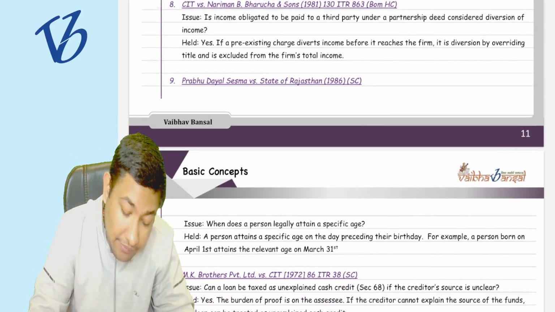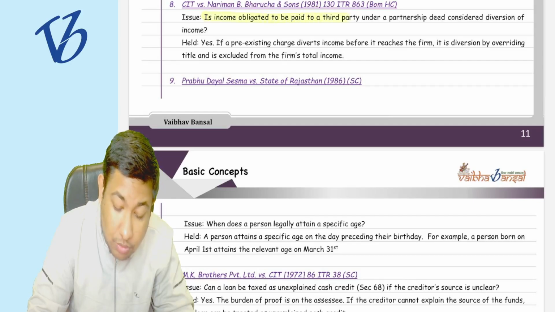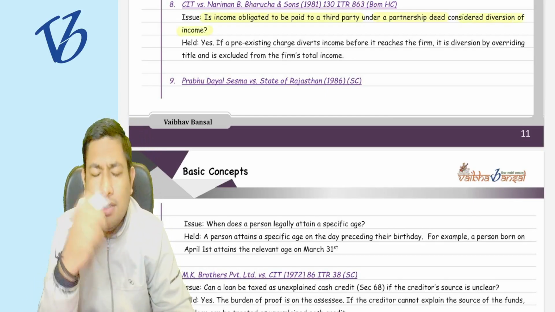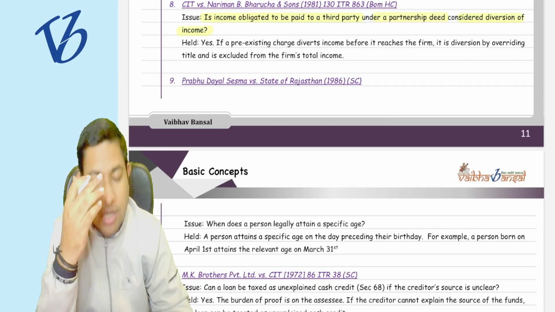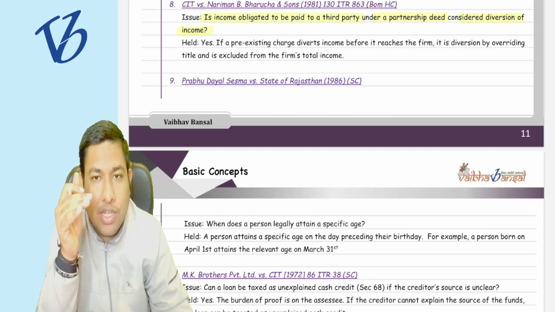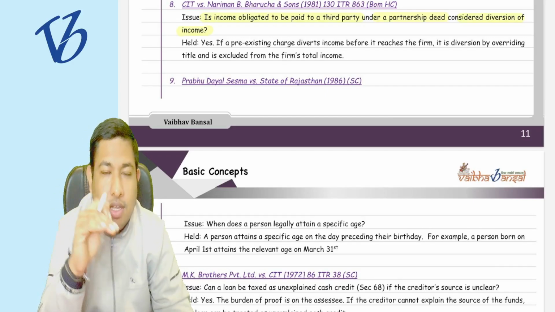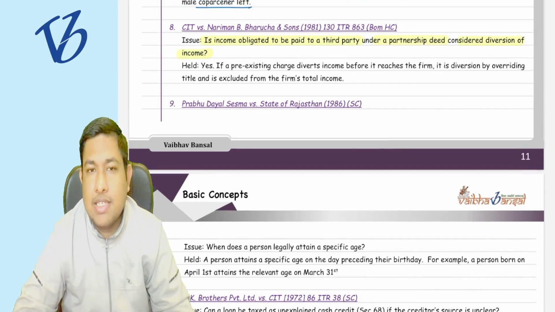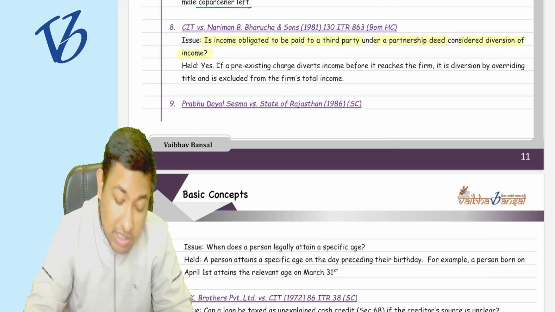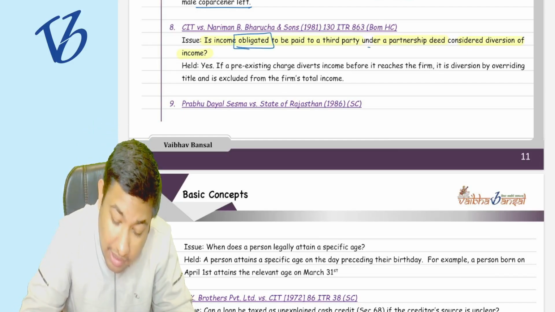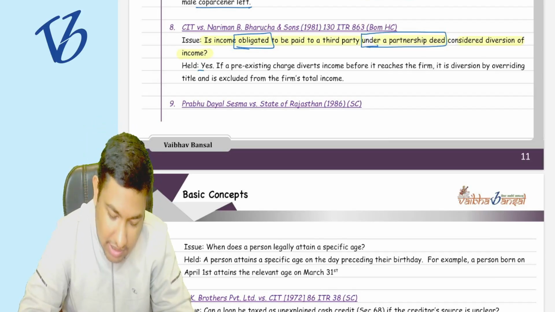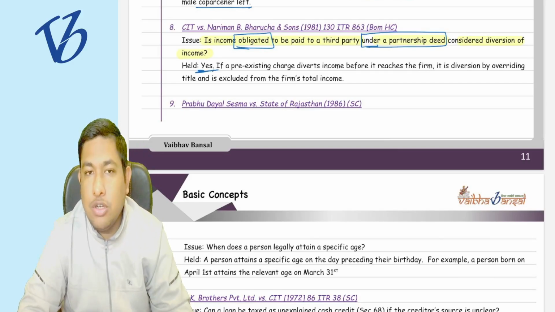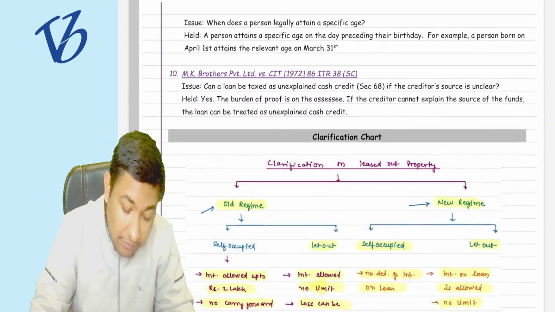Now, is income obligated to be paid to a third party under a partnership deed considered a diversion of income? Do you understand this? The same thing is also given in the diversion of income case law. In the concept where the diversion of income is written, there is an example given. You find the same example asked here. It is a diversion of income, because it is obligated and it is under the partnership deed, meaning the agreement is also there. So yes, it is a diversion of income. Understood?